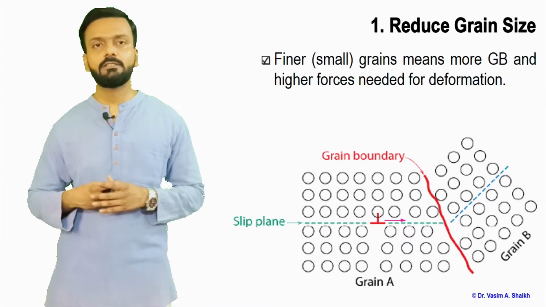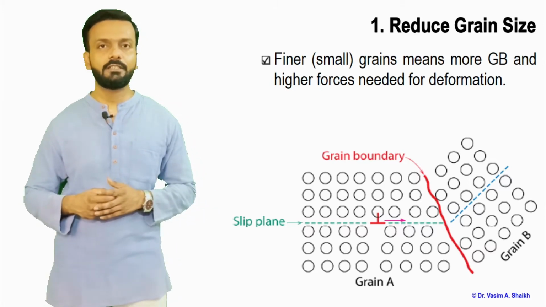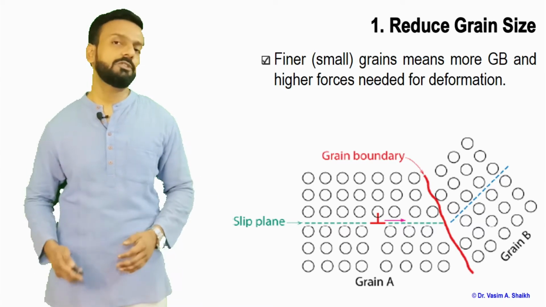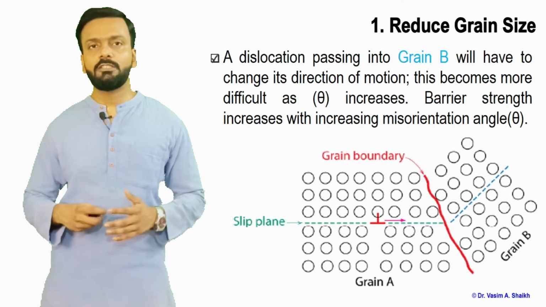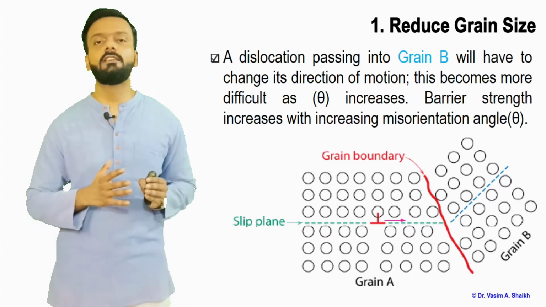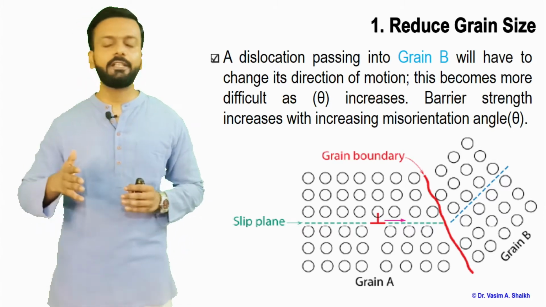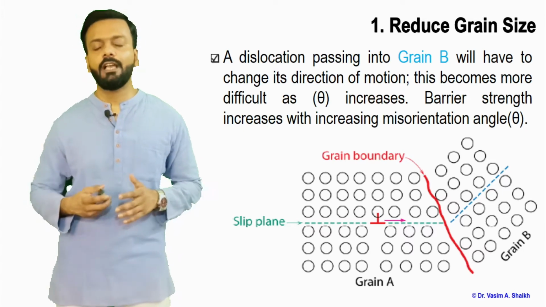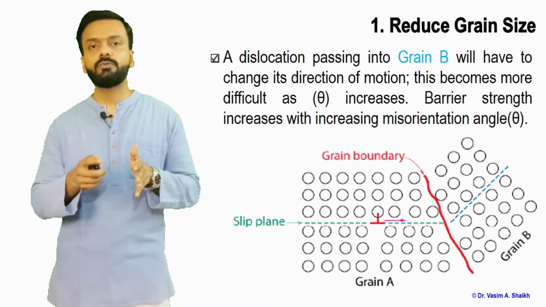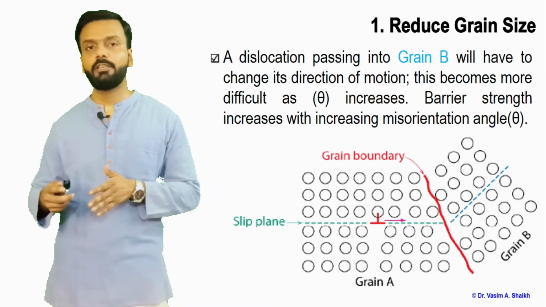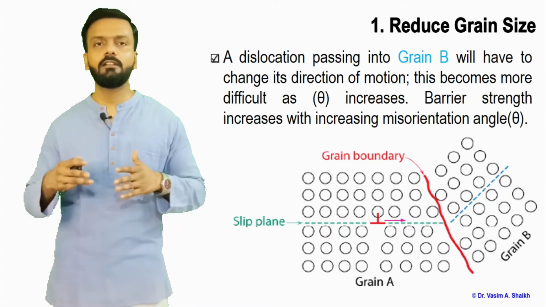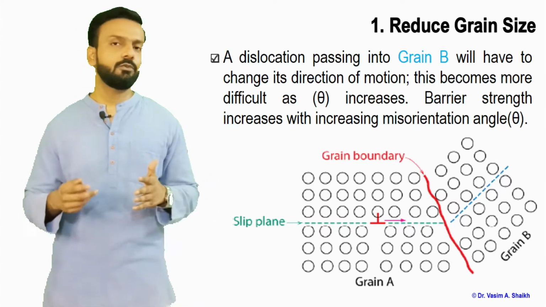So the finer the grain, the smaller the grain size, means more grain boundary, and higher force is needed for deformation to happen. Now let us see the scenario shown in this figure. We have grain A and grain B separated by a grain boundary, and an edge dislocation is moving from grain A to grain B. We can see a slip plane, a grain boundary, and the angle at which the grains are oriented to each other.